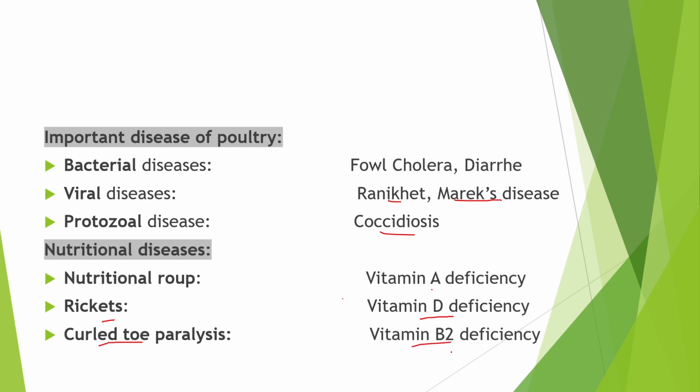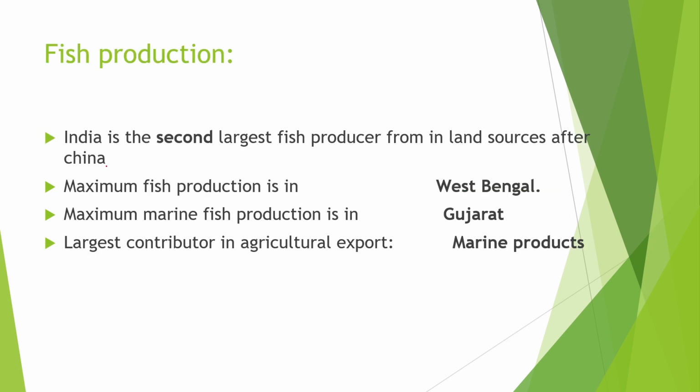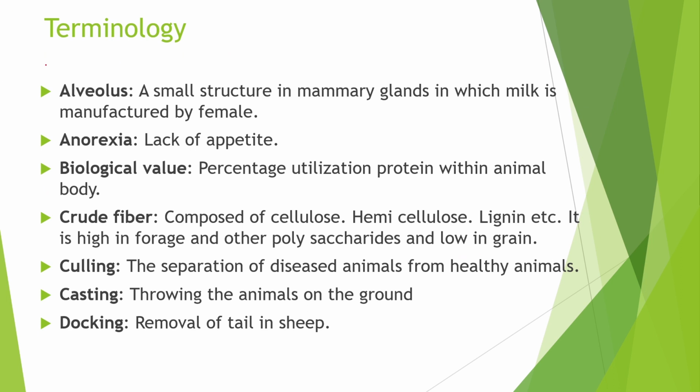Next topic is about fish production. India is the second largest fish producer from inland sources after China. The maximum fish production is in West Bengal, maximum marine fish production is in Gujarat, and the largest contributor in agricultural export is marine products. Lastly, some terminologies are given related to animal husbandry.